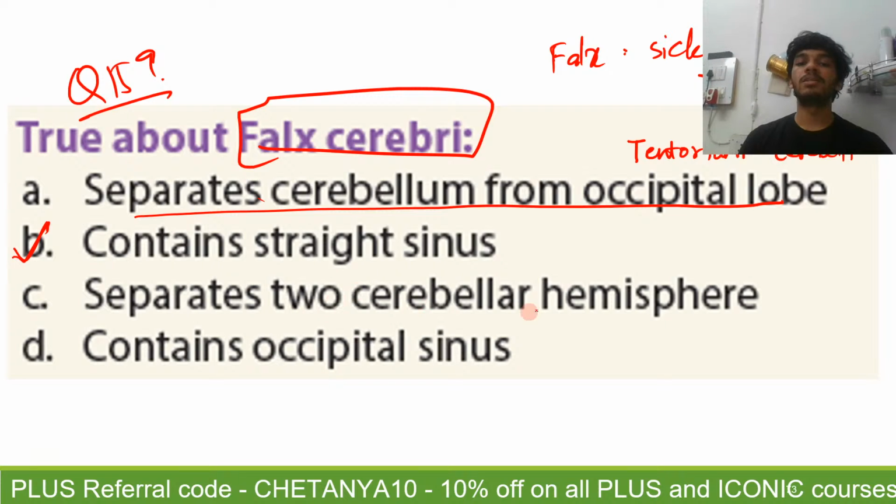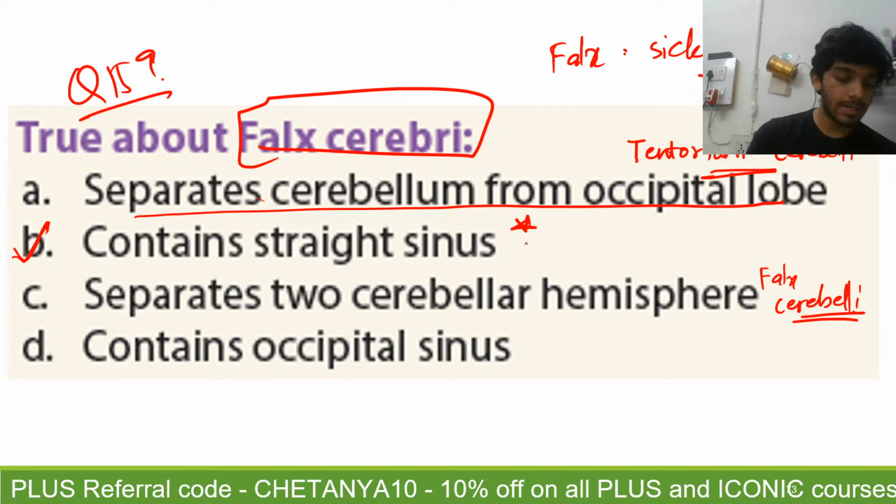Now, which separates the two cerebellar hemispheres? That's the falx cerebelli, right? Not the falx cerebri, right? And that will also contain the occipital sinus there. But here, the straight sinus is a fold present in the falx cerebri, alright?